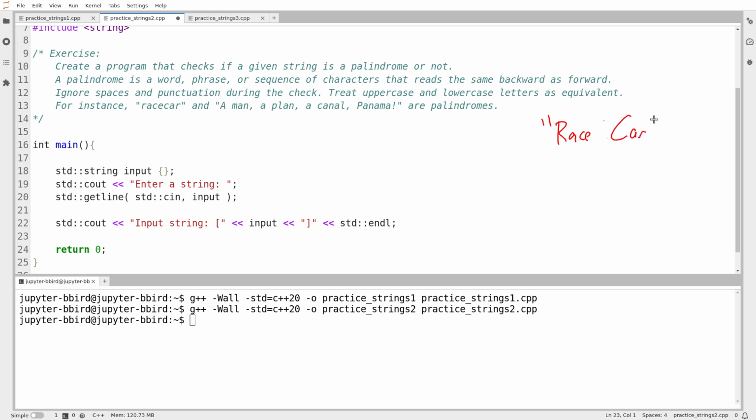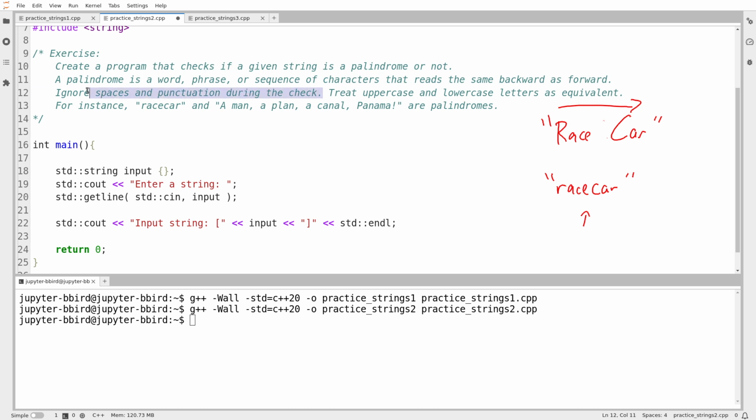So race car. What I'm going to do to decide if it's a palindrome is, first, I'm going to deal with the capitalization, space, and punctuation problem. So I'm going to make a new version of the string where I've converted every character to lowercase, and I've left out all of the spaces. The way I'll do this is I'll iterate through my original string from left to right, take each character, convert it to lowercase. If the character is a space or punctuation mark, then I'm going to just ignore it and keep moving. Otherwise, I'm going to add it to a new string, a new sort of cleaned up string. And actually, I'll need to know what it means by punctuation.